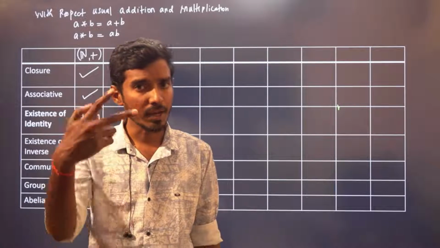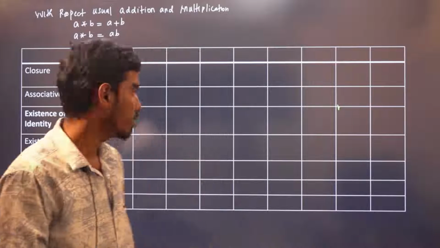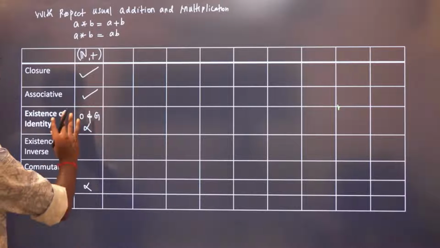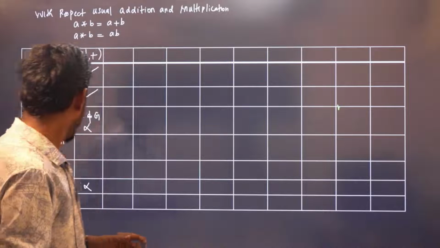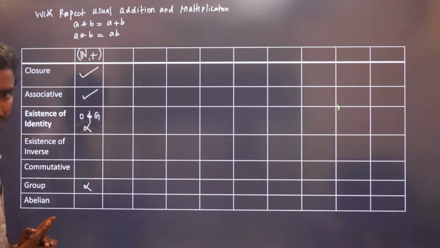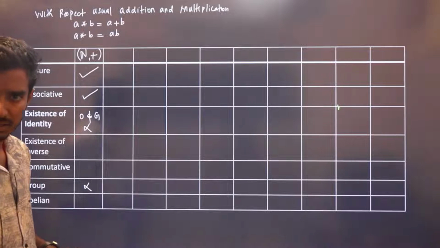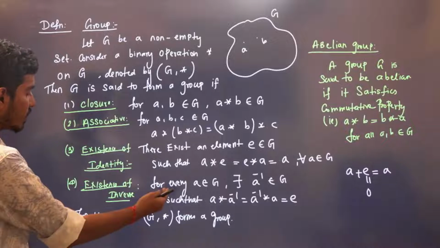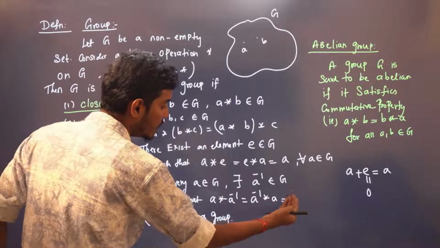To be a group, it has to satisfy 4 conditions. If one fails, it is not a group, right? So therefore, it is not a group. We have already seen it is not a group because there is no identity element. Existence of inverse, right? Since there is no identity element, obviously inverse will not exist, because for all A, there exists A inverse such that when you operate A with A inverse, you get the identity element.